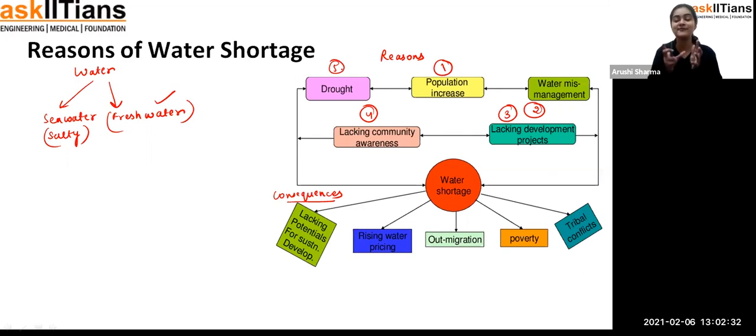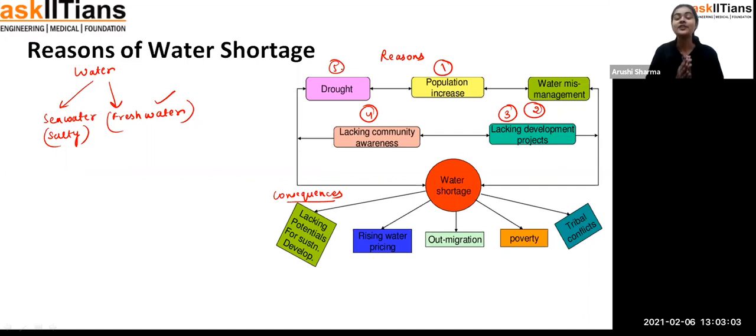Exactly, student. Now coming to the consequences, we see that all these are the reasons, and we know that the main reason for the water shortage is only us, we human beings, that we don't think about how we are going to manage if the water is not there for the future. And if water is not there, how are we going to survive? Not only us, even plants and animals are also going to suffer for this thing. So, student, we have to think about it, or I can say we should think about it, or we can say just start thinking about it from this point only.